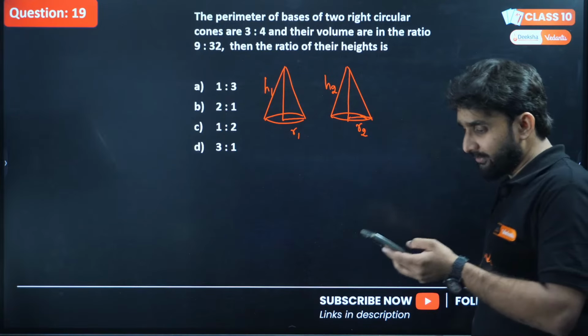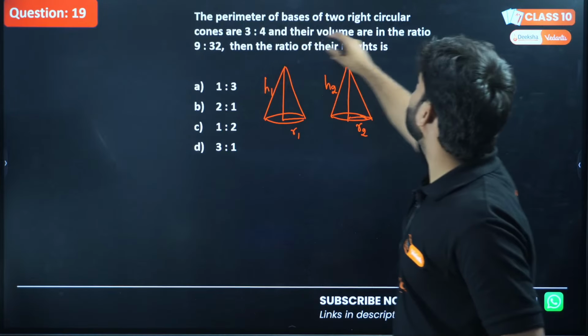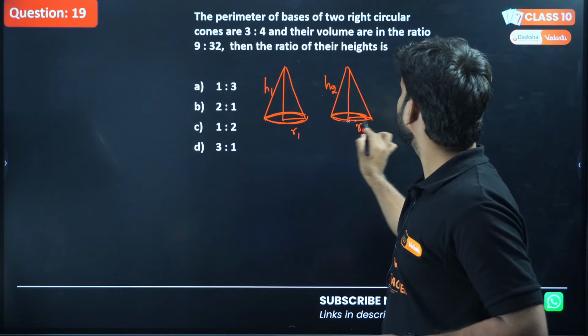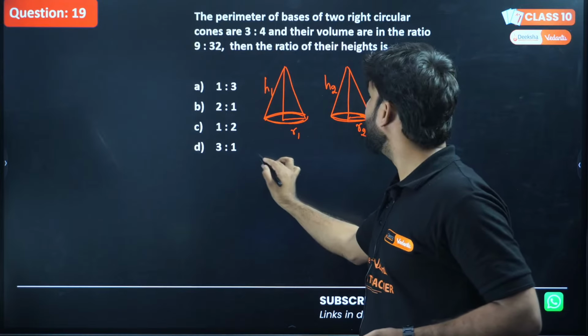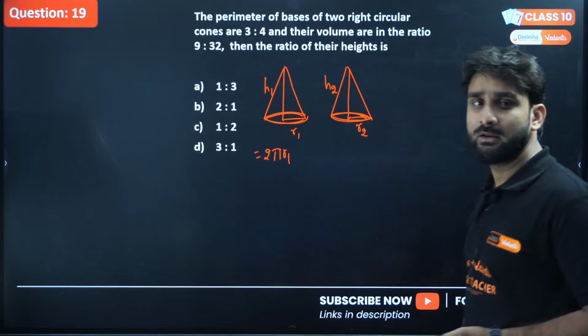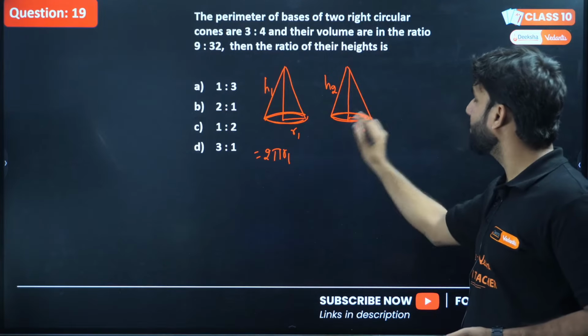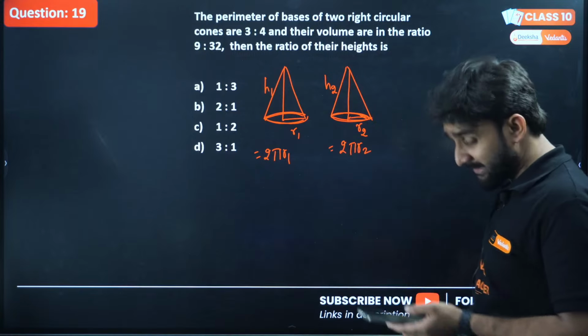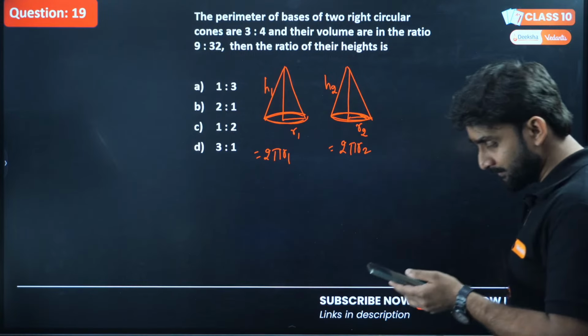Now, according to the question, the perimeter of the bases, the base is a circle, this circle and this circle. The perimeter of a circle is 2 pi r. And the perimeter of the base of this cone will again be a circle, and its perimeter is 2 pi r2 because I am letting the radius here as r2.